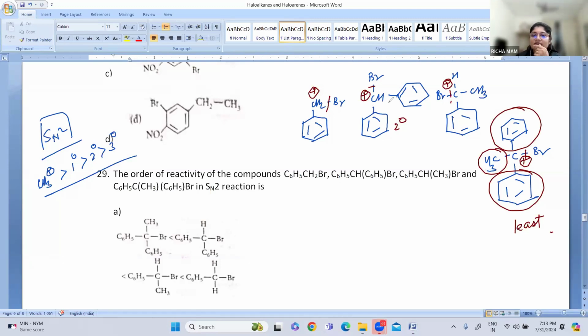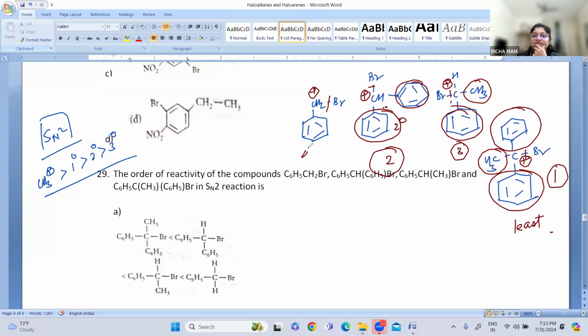Then second is this one, because there are two big aromatic rings. So this is the second least stable. Then next, these are again two bulkier groups, so this will be third, and this is the most stable. So just see which is the answer.